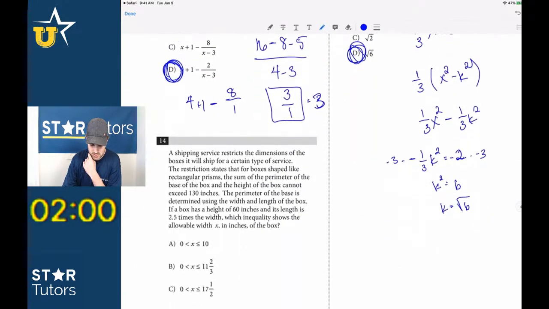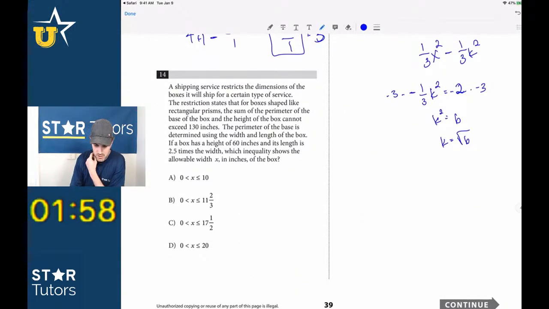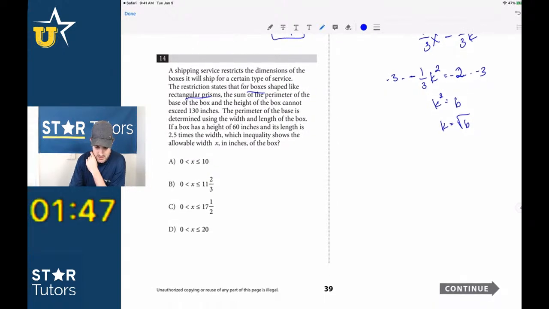Let's see. Number 14, what do we got? A shipping service restricts the dimensions of a box. The restriction states that every box is shaped like a rectangular prism. The sum of the perimeter of the base of the box and the height of the box cannot exceed 130. The base of the box is determined using the width and length of the box. So let's look at a box that looks like this.